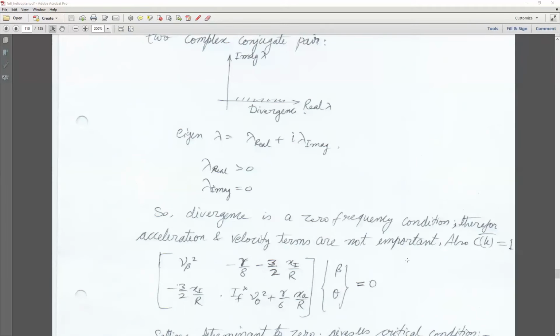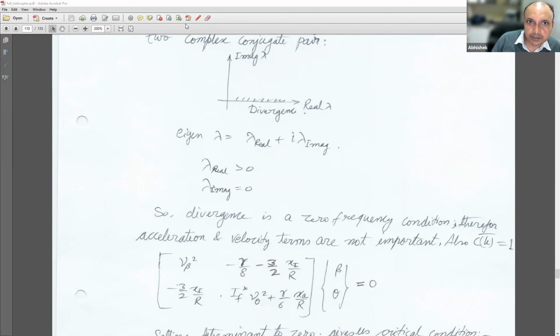But for the main rotor, if I use delta 3 there, what will happen? If suddenly a gust comes, or even when I try to give a sudden input, if a pilot actually wants to give a fast input, the rotor will resist that. Because if the blade flapping is too much, it will always try to cancel out whatever inputs the pilot is giving. So this may not be very desirable, and therefore not used that often on a main rotor. That's why we have not considered it in this particular scenario. So based on that, we have this equation left.